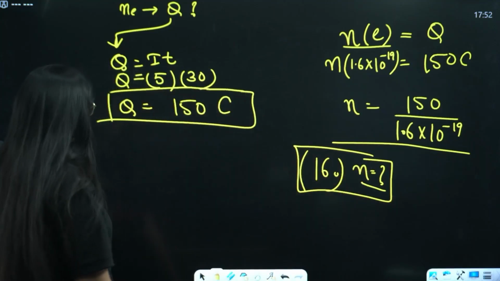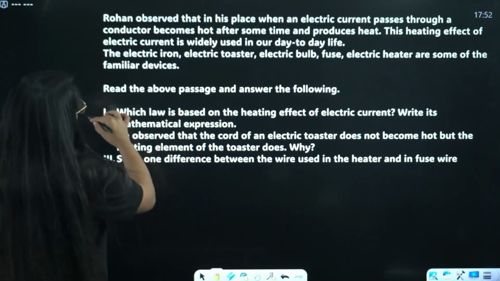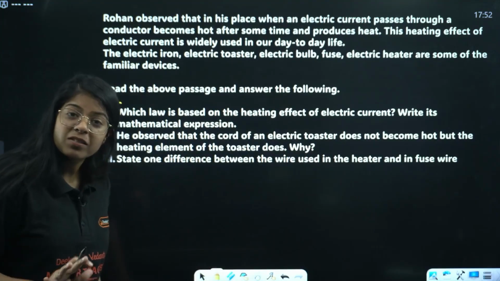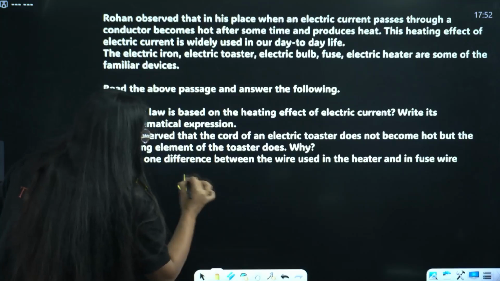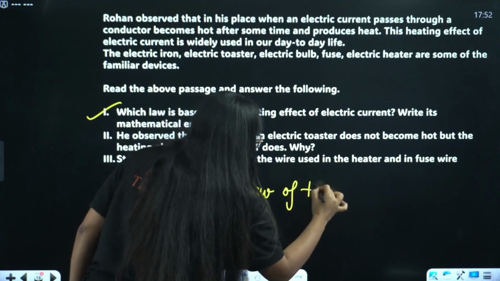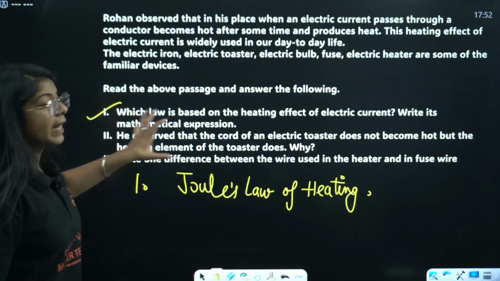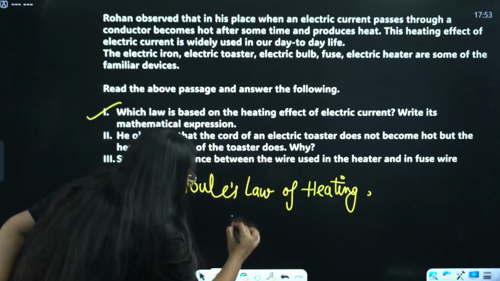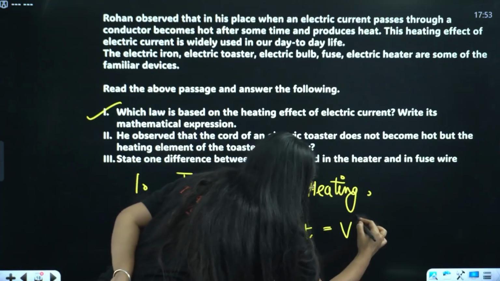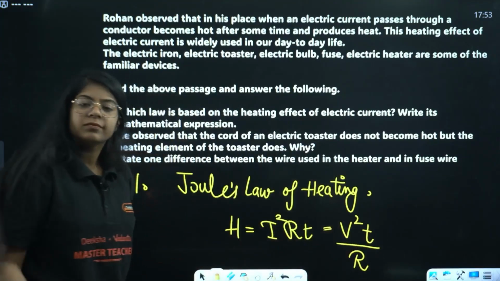Okay, next question we have. Which law is based on the heating effect of electric current? For this, do you need to read the passage? No, you don't. We know the law, it is Joule's law of heating. Done. And write its mathematical expression. Very easy. Mathematical expression is H equals I square R into T, or V square into T divided by R. Done. Easy.